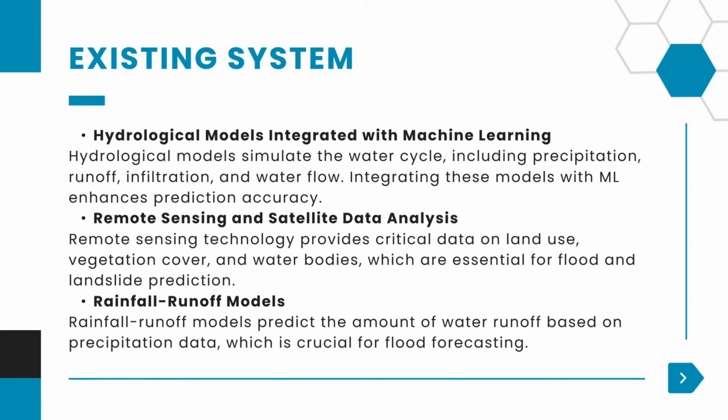The existing system uses 3 models. Hydrological models: the base paper solely uses water level to predict the flood. But we are using some advanced considerations. Then remote sensing: some people use satellite maps to predict the water flow. And rainfall prediction. These are the existing methodologies.